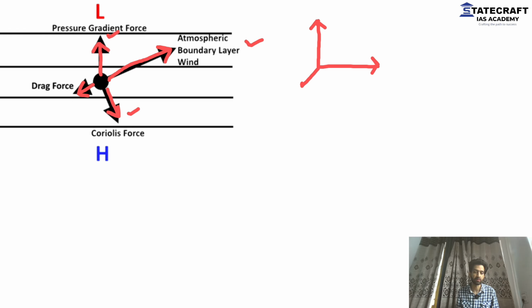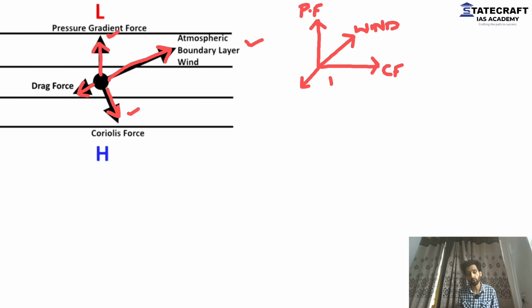Let's say we have a friction force and this is a pressure gradient force. This is Coriolis force. I told you, whenever you have to look at the direction of wind, it will always be a resultant of pressure gradient force and Coriolis force. So what is the resultant? This is the resultant. That will be the direction of wind. Let me write it down. This is wind. Now, let us start our journey up.